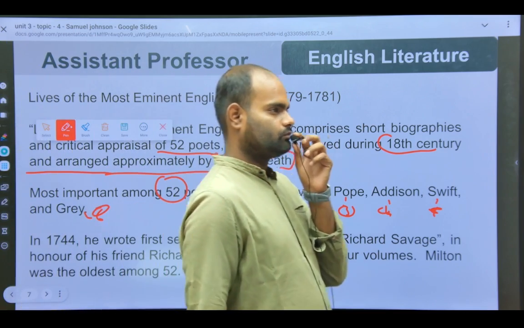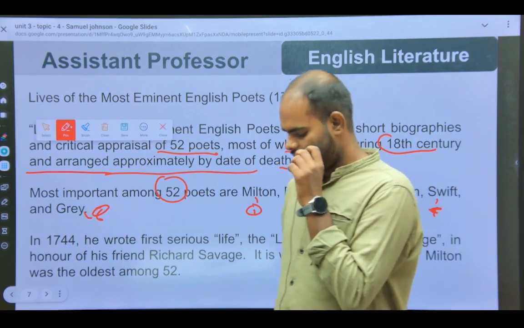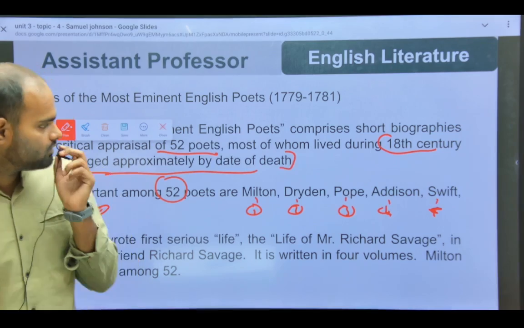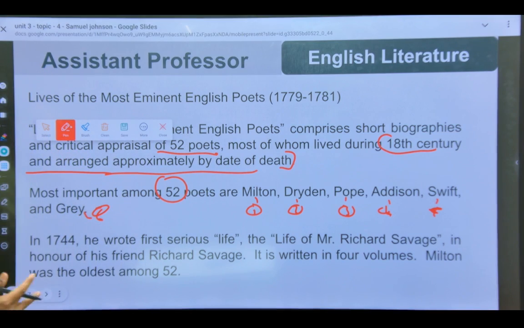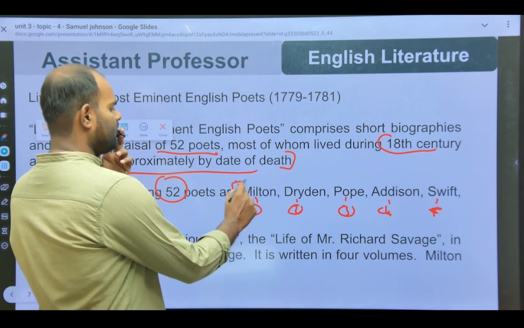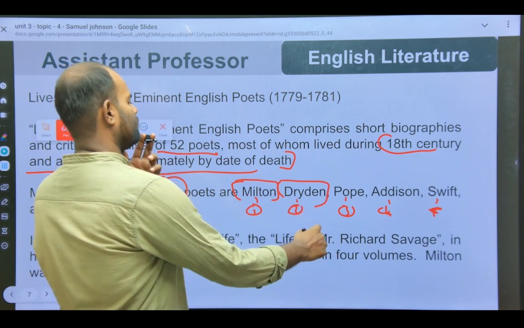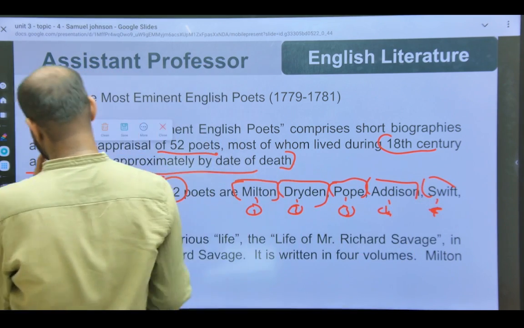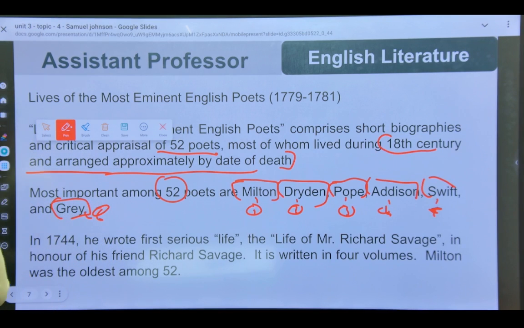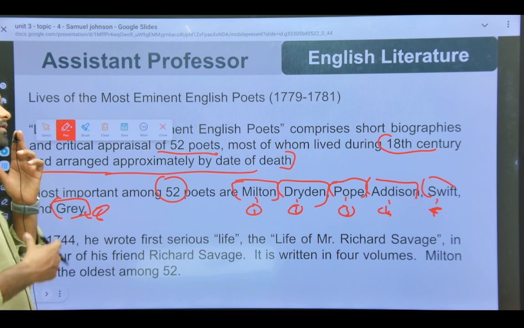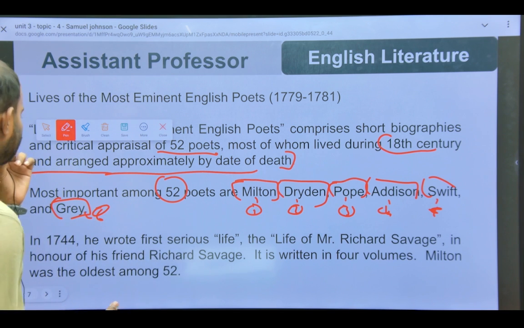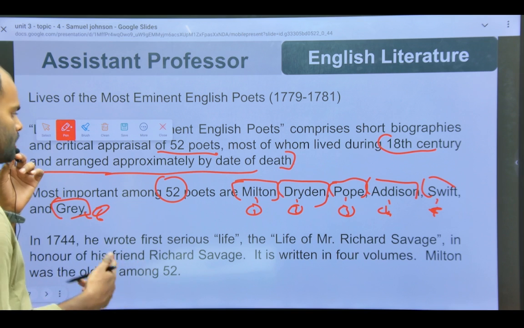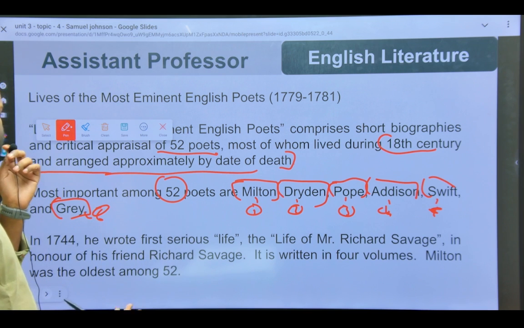Yes, if you are preparing these writers, that's sufficient. And we have already covered, in our syllabus we have Milton, as well as Dryden, also Pope, as well as Addison, as well as Jonathan Swift, as well as Thomas Gray. We will have to look a little at Thomas Gray, the rest is already mentioned in our syllabus. So it's not so tough, it's really very easy.